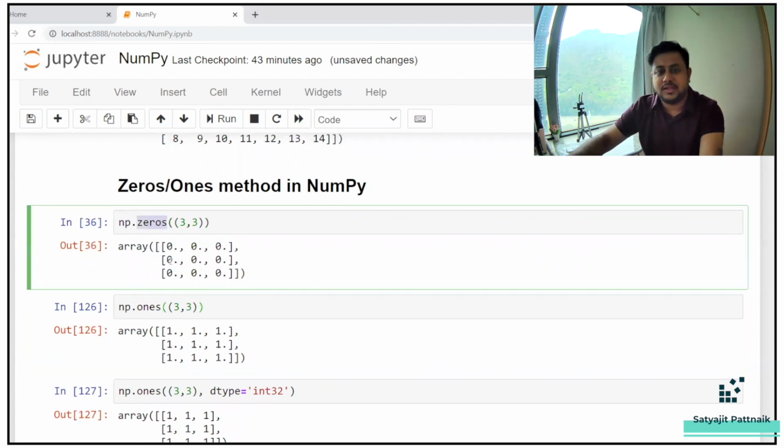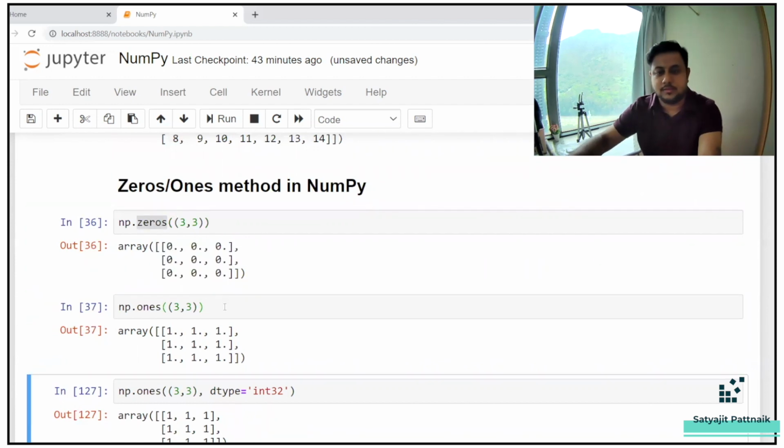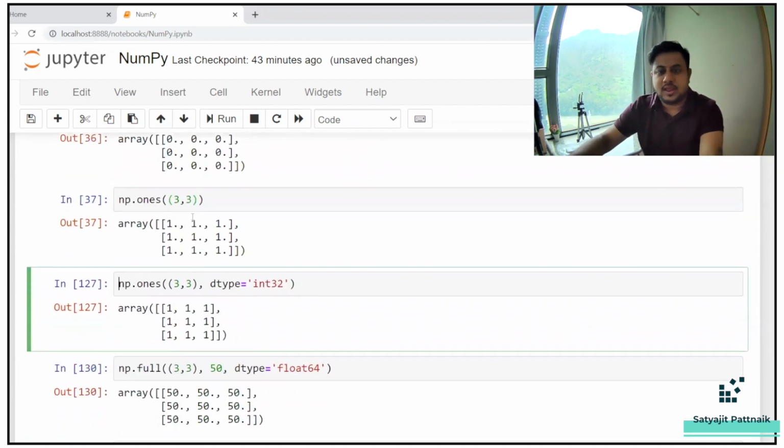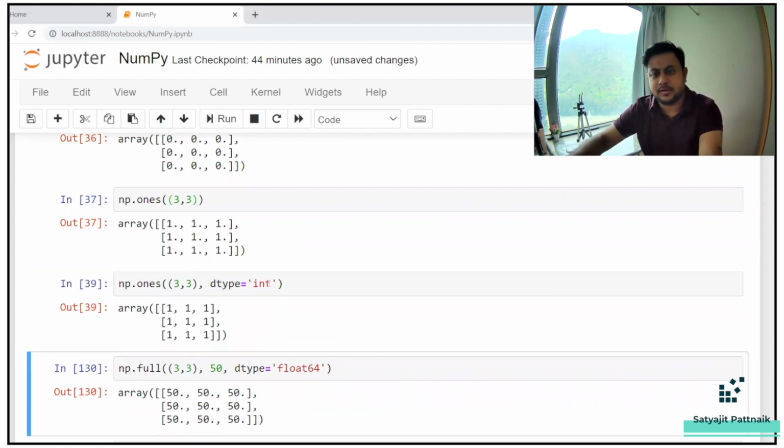Similarly, the same thing, instead of zeros, I'm giving ones. By default, it is creating float objects, but if you want to create int objects, just pass dtype equals int32 or int, simple. So here I'm just passing dtype equals int32. If I run this, it works. You can also pass int, no problem in that. Okay, int32 or int will work.